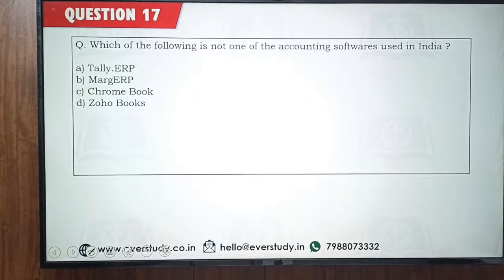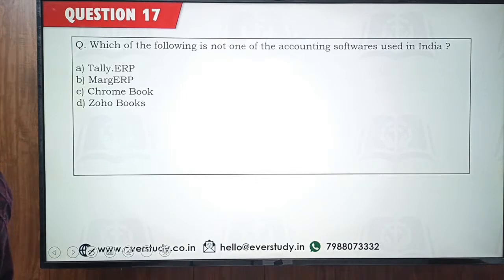Which of the following is not one of the accounting softwares used in India? EDP accounting, mechanized accounting: this is one of the topics in your syllabus, so it can be one of the questions asked. There are different accounting softwares being used in India, so which is not? Yes, the Malhotra committee is related to IRDA. I can see a lot of people supplementing the knowledge here, which is really good to see. It shows how you are on track for this examination.